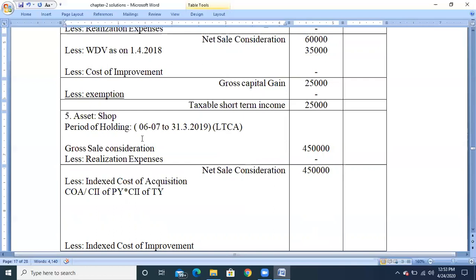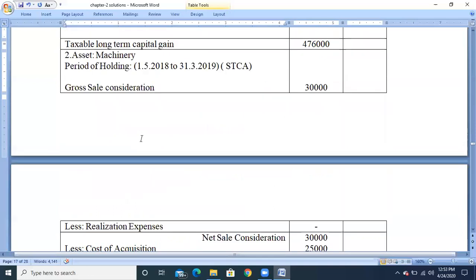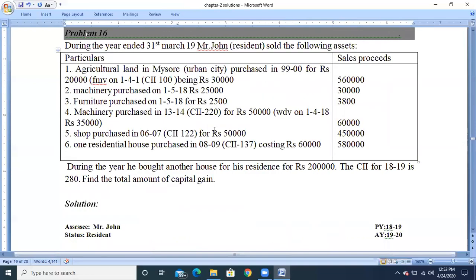The purchase price is rupees 50,000. You can check in the problem. The purchase price of the shop is rupees 50,000, and it has been purchased after 1/4/2001. So the purchase price will be the cost of acquisition, and the CII value on the purchase date is 122.